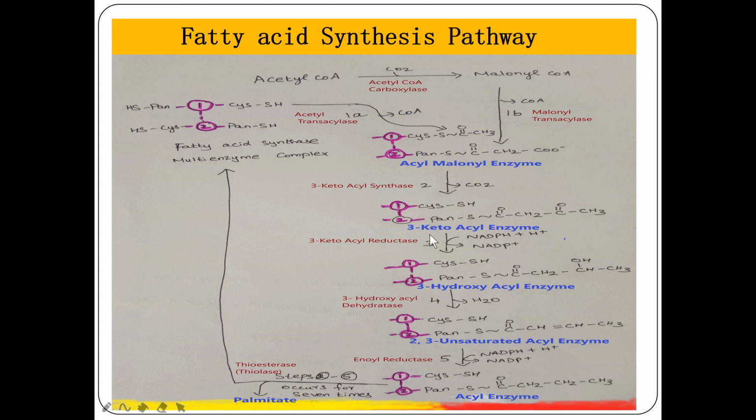So it forms 3-ketoacyl enzyme: C double bond O CH2, and again this group has to be attached here, C double bond O CH3, the acetyl group. So from this malonyl, a CO2 is released and the acetyl group is condensed with the help of the enzyme 3-ketoacyl synthase to form the compound 3-ketoacyl ACP or 3-ketoacyl enzyme. So 3-ketoacyl enzyme is formed now.